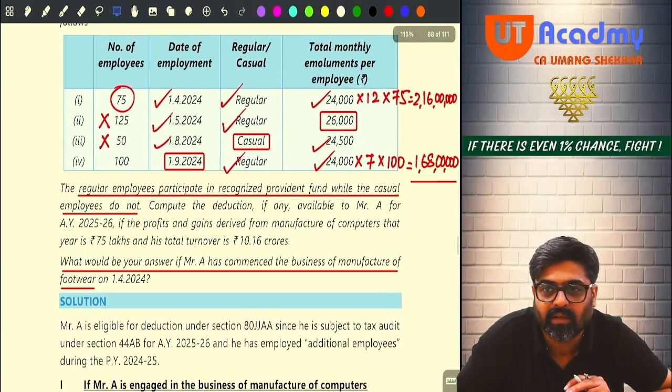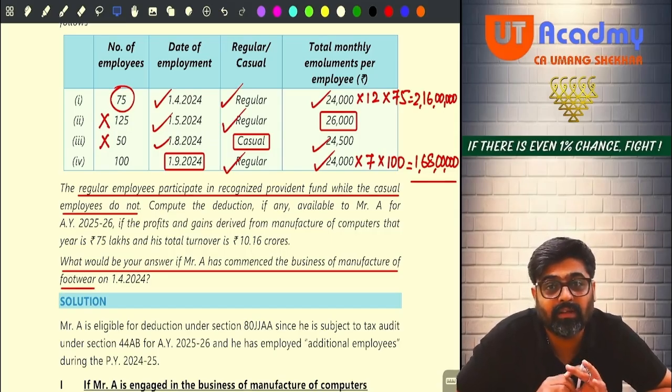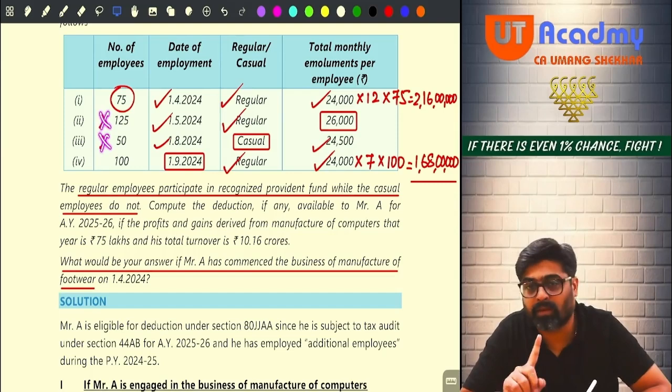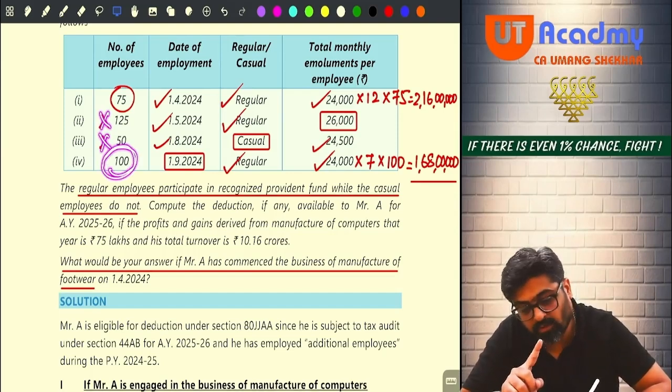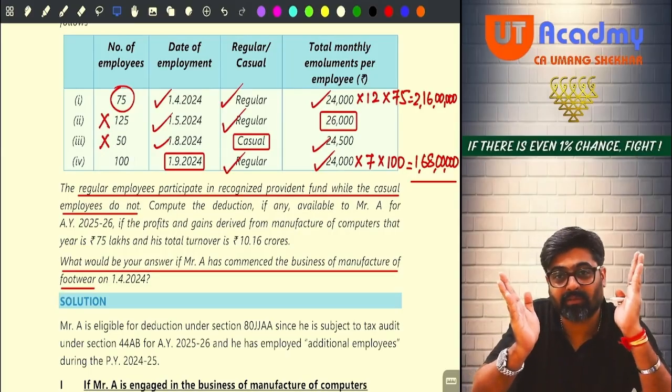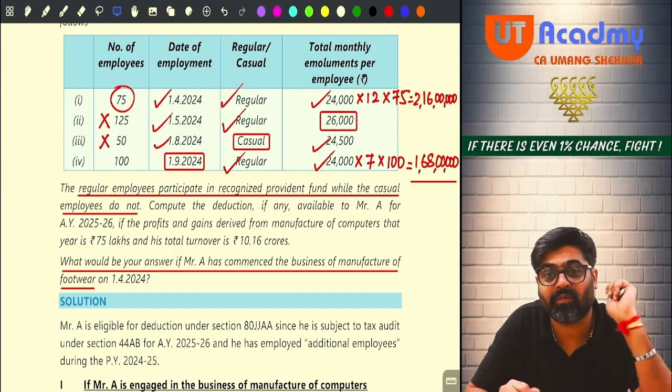Pay attention. What would be your answer if Mr. A has commenced the business of manufacture of footwear instead of computer? Now I will not see 240. I will see 150 only. So if I see 150, then still this and this will not be eligible. But can I say now this will be eligible? Because from 1st September till 31st March, 212 is more than 150.